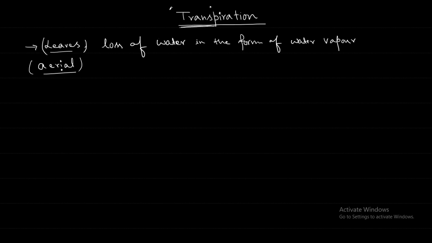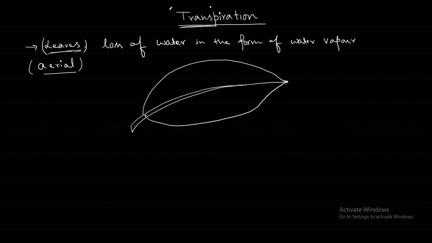Particularly these leaves provide large surface area and have stomata. If you look at a typical leaf structure, you can observe that there will be one midvein.